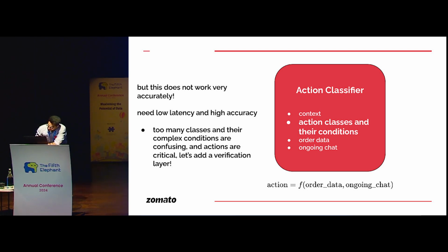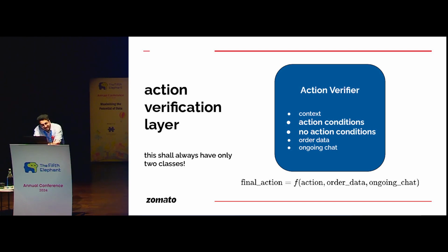Now, what is the verification layer? It runs after the classifier prompt, and this always has 2 classes. So we have simplified the problem here to a binary classification only. Right, we did a multi-class classification above, and the verifier layer just does a binary classification. So for example, if my action classifier says that I need to cancel the order, but probably the customer has not mentioned that, right? So the action verifier will take only 2 classes, the conditions for cancel and the conditions for conversing ahead. So it is essentially a sanity layer that checks that, oh, do I need to talk ahead? Can I probably tell the customer that it's on the way and please accept it? It'll just take 2 minutes. Why do you want to cancel it? So this verification layer does kind of that stuff.